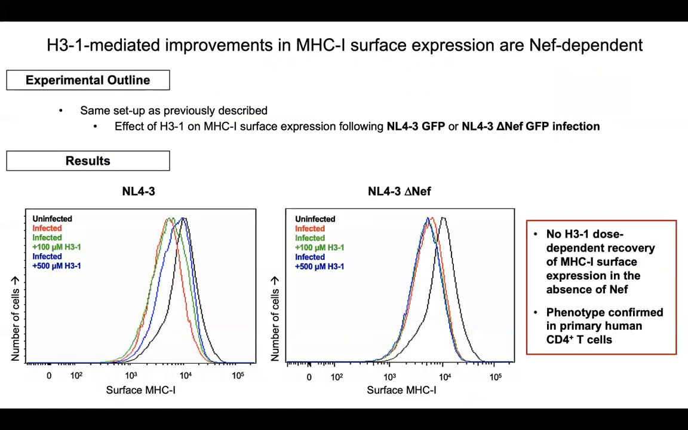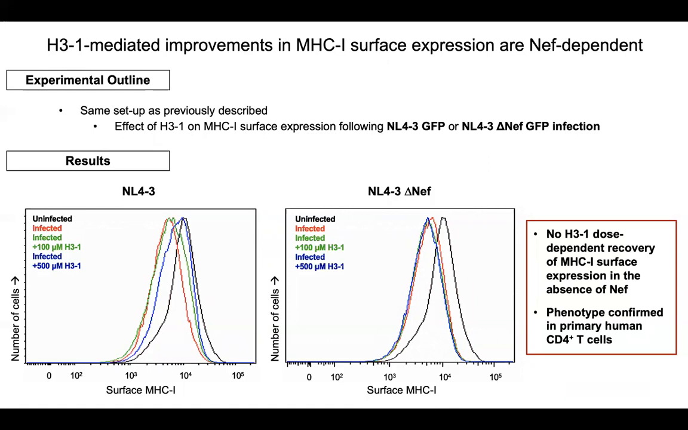After observing partial surface MHC I recovery, we wanted to confirm that these observations were Nef dependent. So we set up an experiment similarly to what I outlined previously, except that we used both NL43 GFP and NL43 GFP delta Nef constructs. In this way, we were able to look at surface MHC class I shown in the histograms for uninfected cells, black histogram, and infected cells, the red histogram. For NL43 containing Nef, we do see an improved MHC class I expression with increasing concentrations of H31, being the green and blue histograms, albeit not recovering to the level that we saw in our uninfected cells.